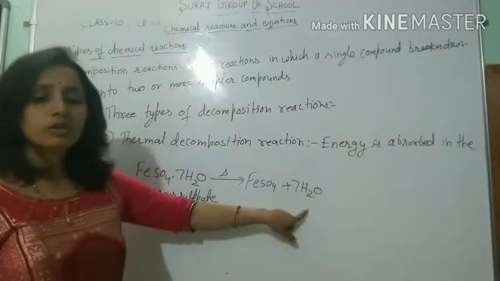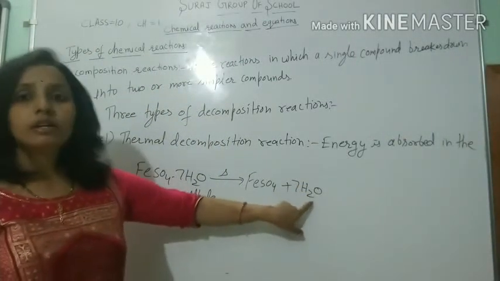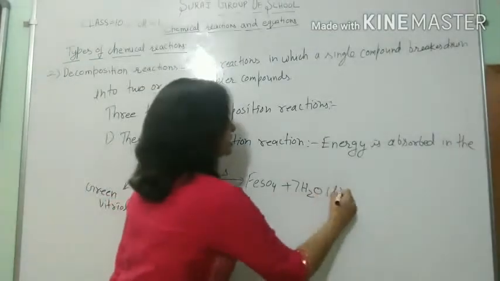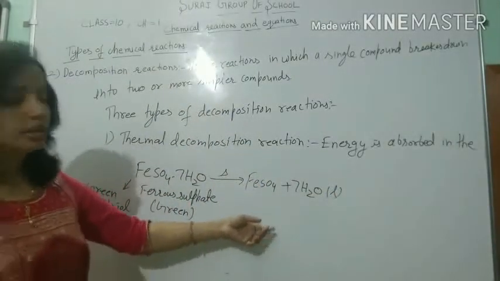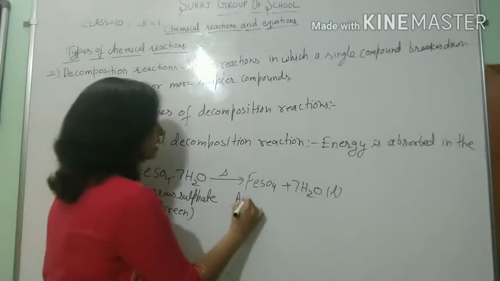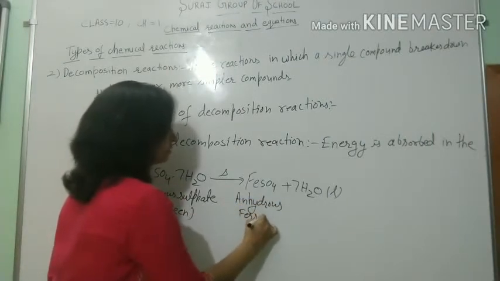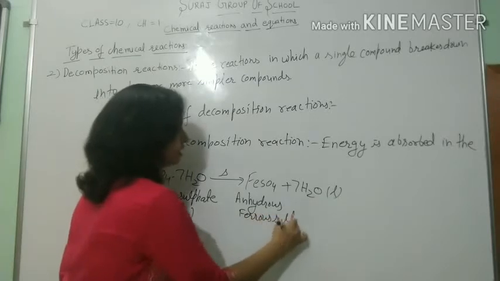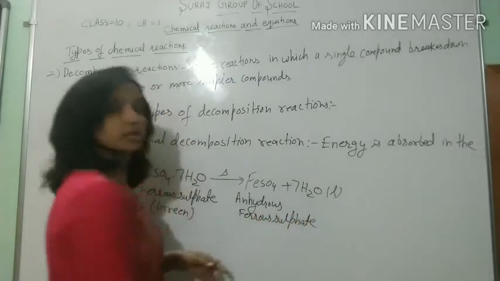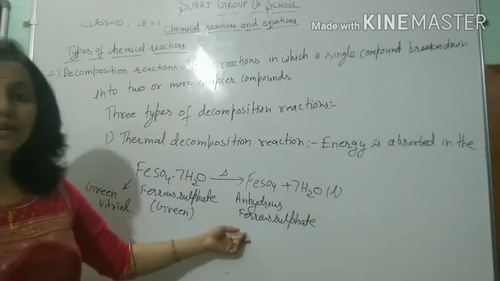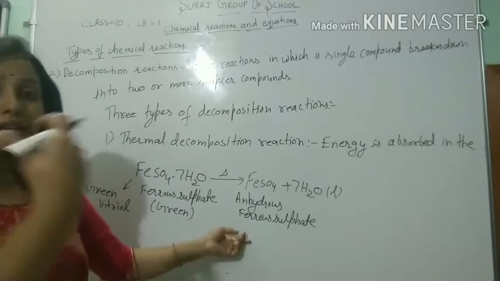The 7 water molecules are removed in liquid state, and what remains is anhydrous ferrous sulfate, which is formed when we further heat this ferrous sulfate.